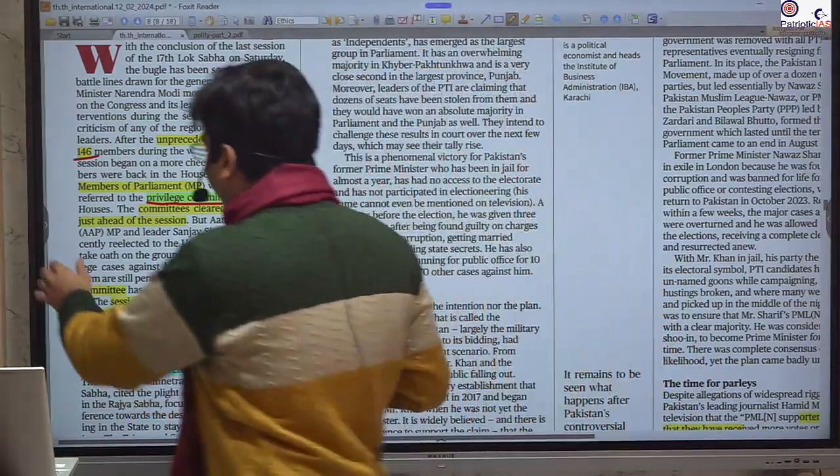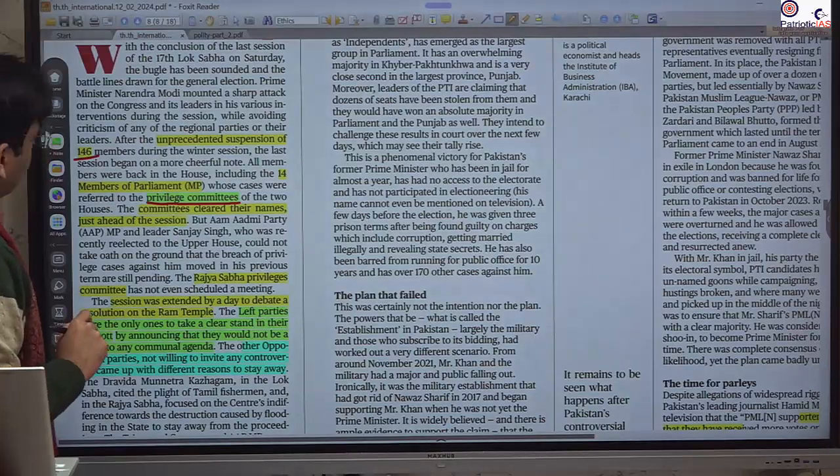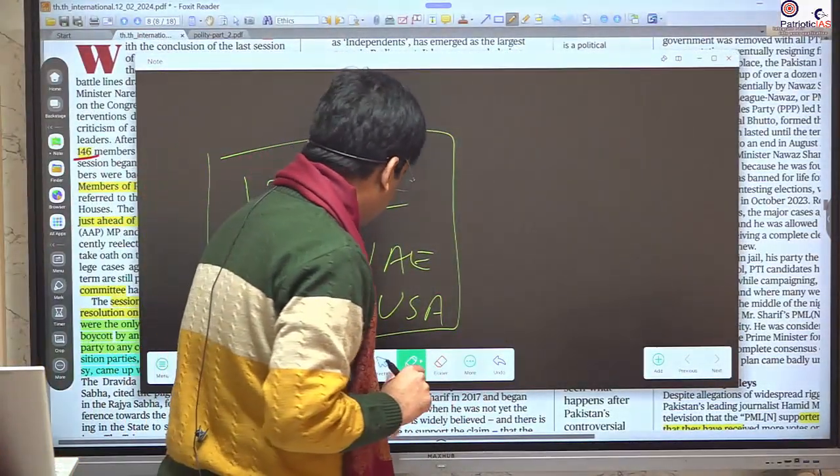Okay, so let me bring clarity, because many times students get confused about that.